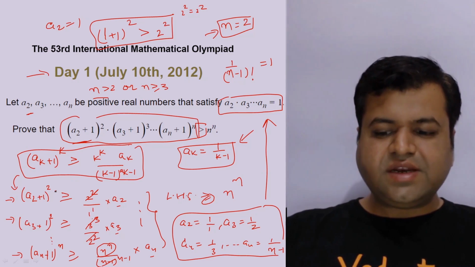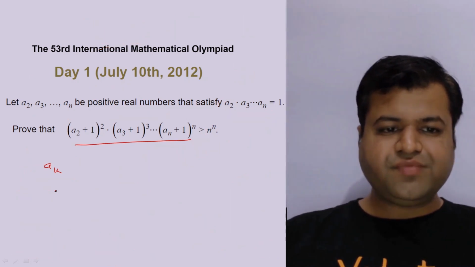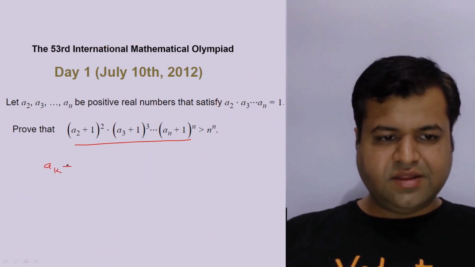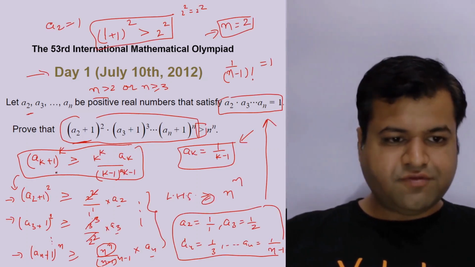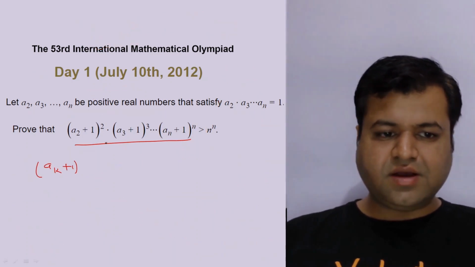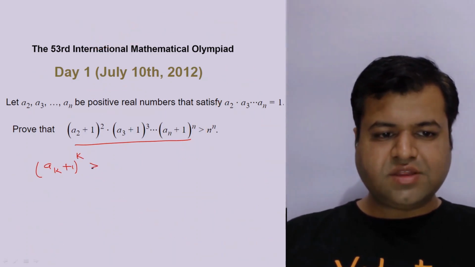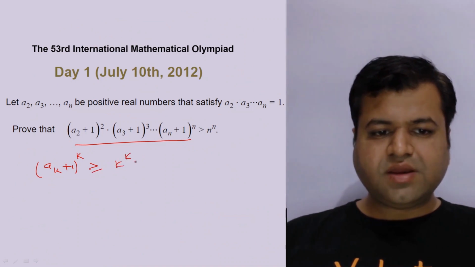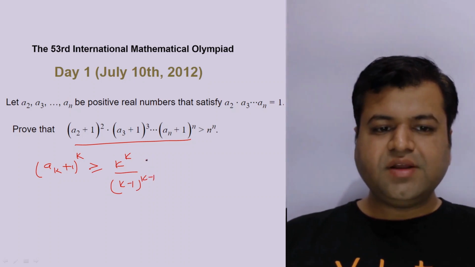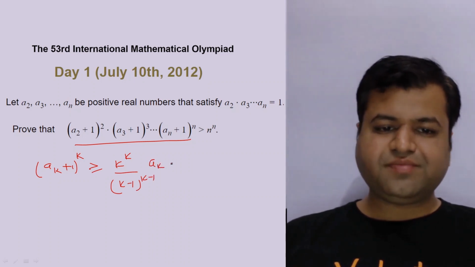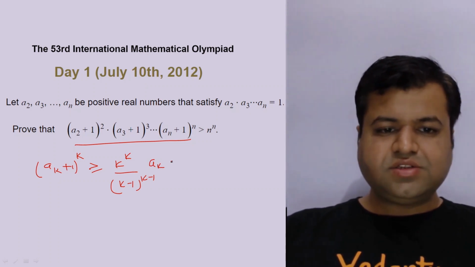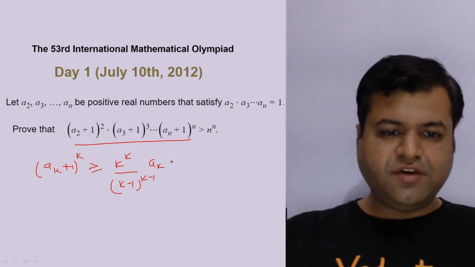Now I'll write this result which we have proved: (ak plus 1) power k was greater than or equal to k raised to power k upon (k minus 1) raised to power (k minus 1) into ak. So this we have proved, right?